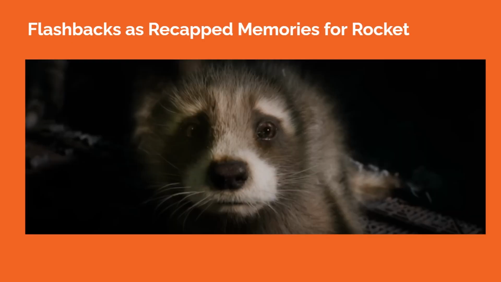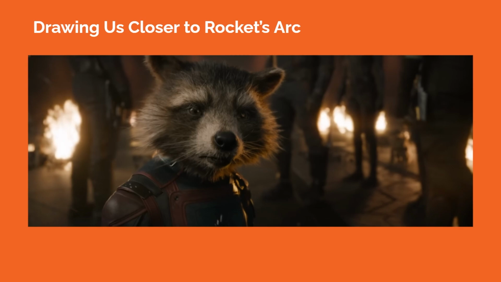The film unveils a series of flashback sequences that play as recapped memories in Rocket's mind, often while he lays incapacitated in the medical bay of the Guardians' ship. The film opens up on one of these flashbacks where we see a young Rocket in a cage with other small raccoons as a large menacing hand reaches for him. So for the first time in the series, we're learning more information about Rocket's backstory, which provides an emotional spine for the third film. Most of the flashbacks are presented in chronological order, so we experience a linear progression of these crucial years in Rocket's life.